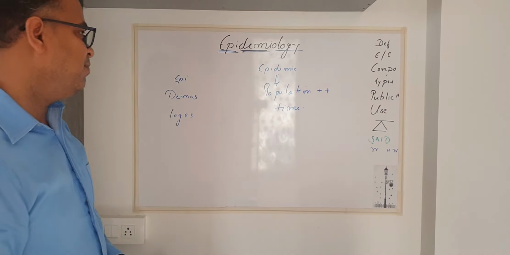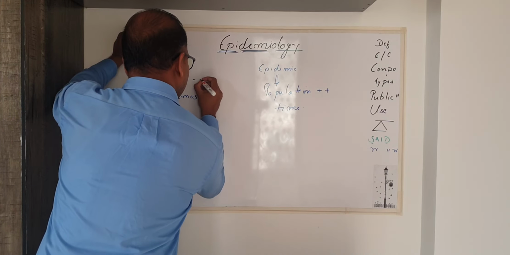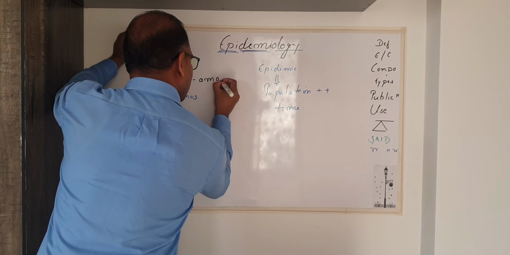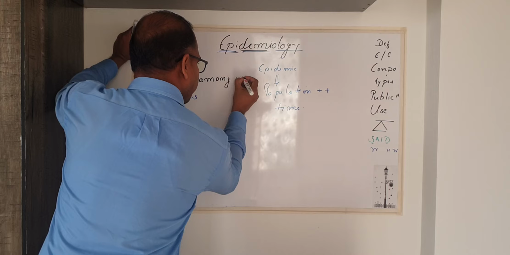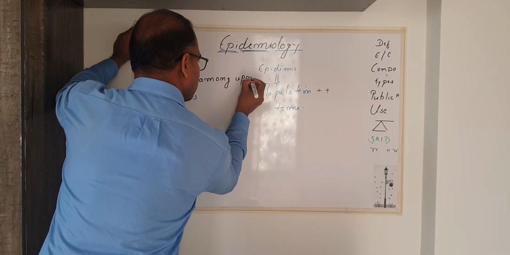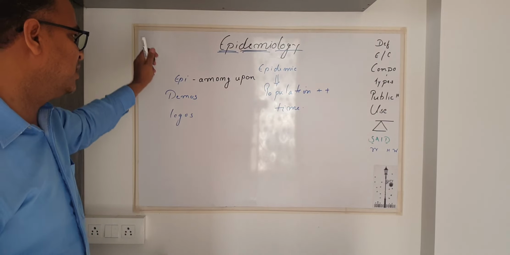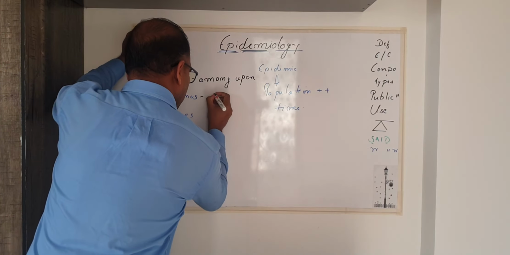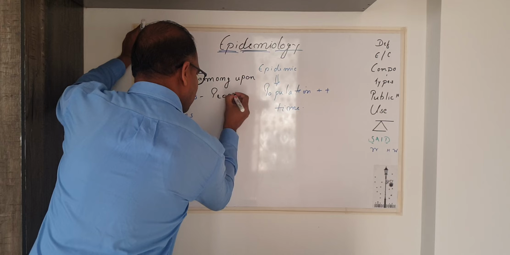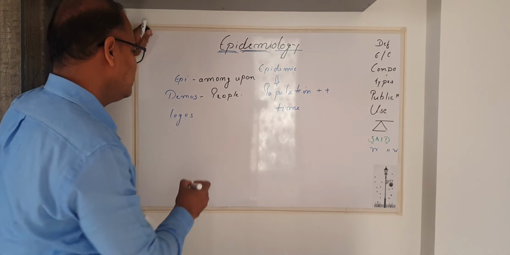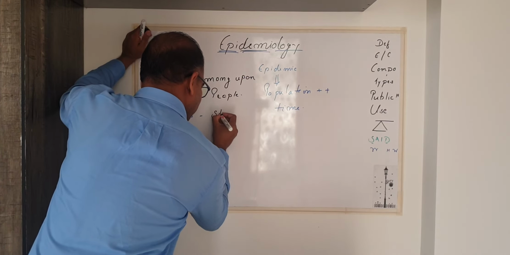Epi means among or upon. Demos means population or people, and logos means study.